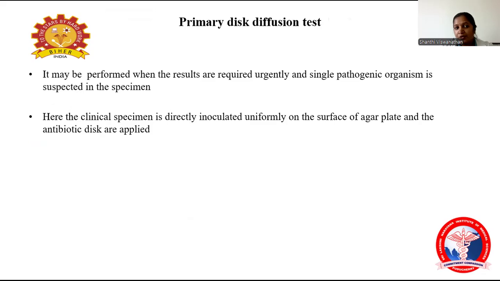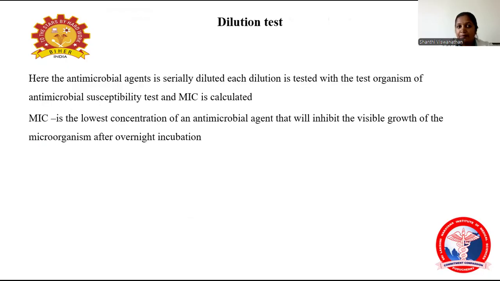Coming to the primary disc diffusion test, this is performed when the results are required urgently and a single pathogenic organism is present in a particular sample. Here the clinical sample is directly inoculated uniformly onto the surface of the agar plate, and the antibiotic disc is applied.